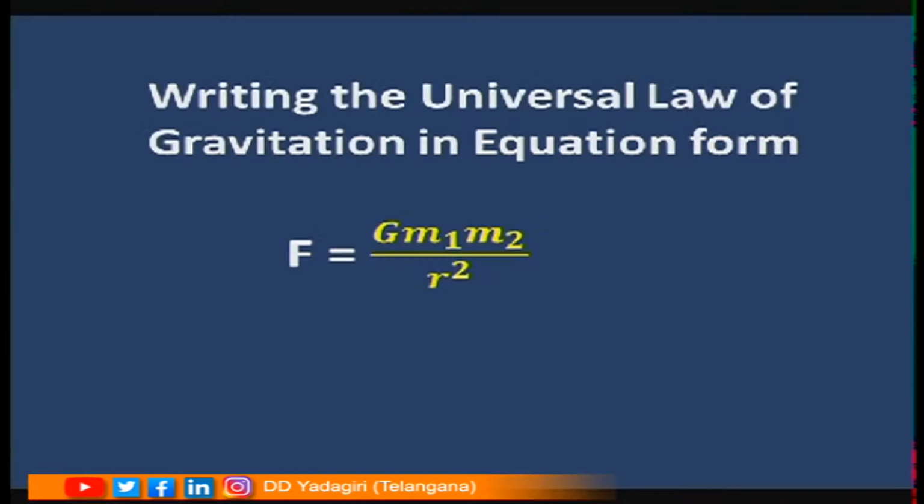Let us write this law as an equation. The force of attraction between any two objects is given by F = G m1 m2 / r², where m1 and m2 are the masses of the objects and r is the distance between them.